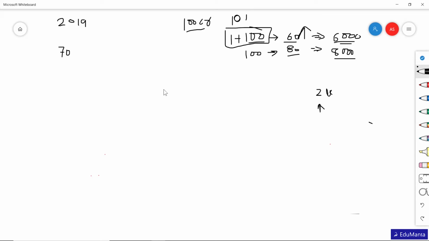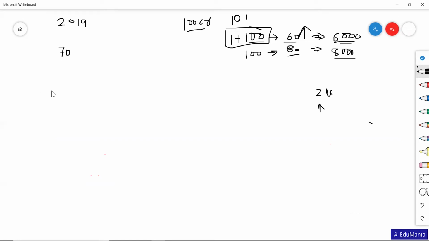Okay, so now moving to median. So what is median? There's a very simple way to calculate median. Of course you can do it in Excel, I will do that, but just to understand how to calculate median, we need to arrange all the data in ascending or descending order.